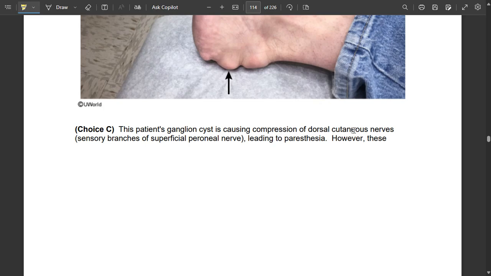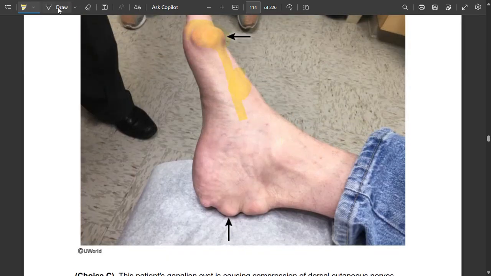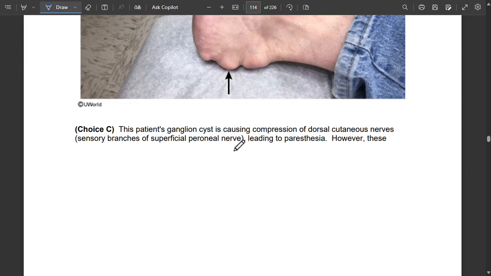Ganglions can cause compression of the dorsal cutaneous nerve sensory branches if they are present dorsally. The dorsal cutaneous nerve, the nerve that runs like this, can be affected by the ganglion, which compresses this nerve and can present with paresthesia. The superficial peroneal nerve can lead to paresthesia, especially on the lateral side.